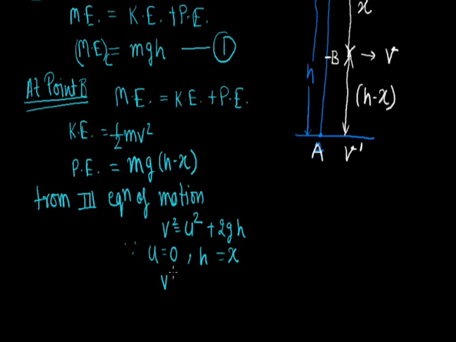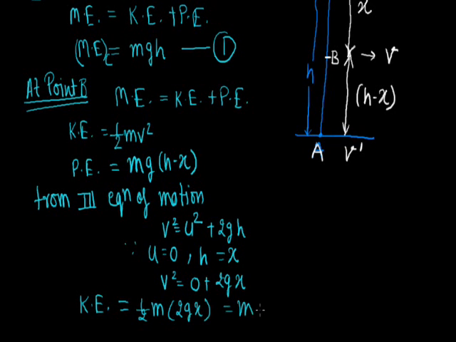We get v square equals 0 plus 2gx. When we put the value of v square into the expression of kinetic energy, we get kinetic energy as half m into 2gx, equal to mgx.